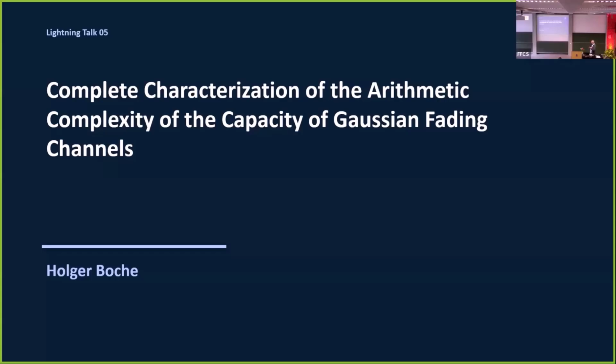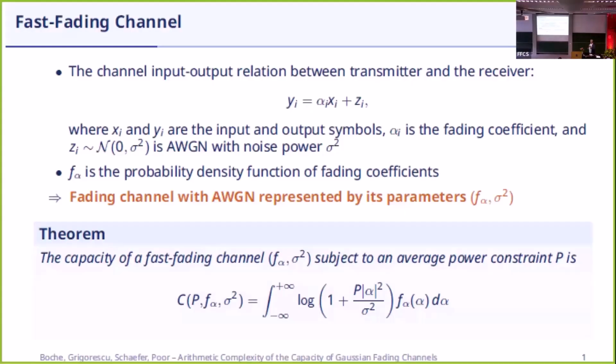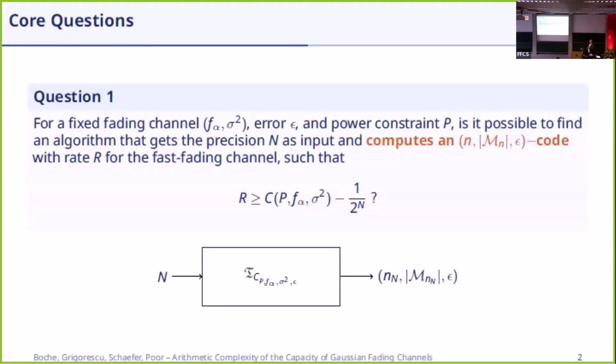So if we prove a capacity theorem, then of course we use some techniques to show the existence of good codes, and then we compute the rate of these codes and they converge to capacity. So here everything is known for these fast fading channels. The capacity is a very simple expression. And now I'm asking, why is it so hard to construct coding schemes? And the answer is very simple. Actually, it's not possible to construct a capacity achieving code. So what we did is we constructed fading statistics which are computable in L1 norm.